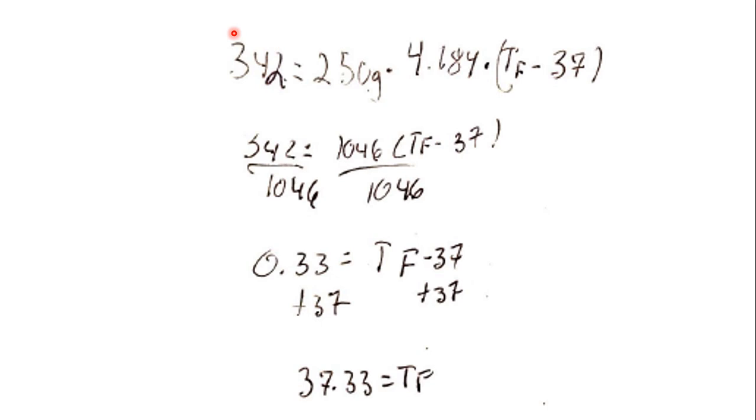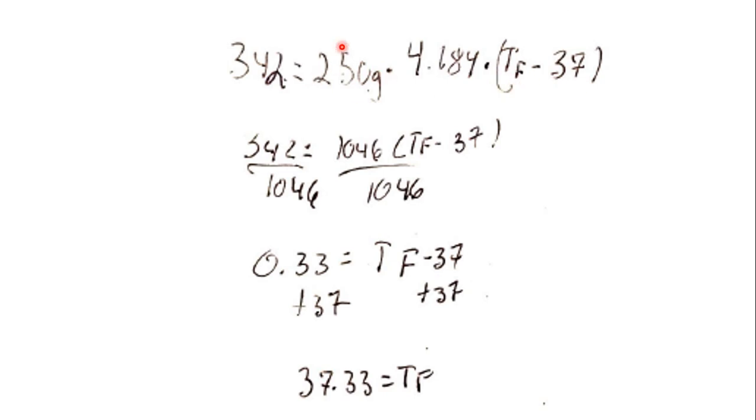So Q heat was 342. Mass is 250. From our table, we can see Cs is 4.184 and delta T. Well, initially, we're at 37, so that's my T initial, and we're trying to figure out T final.